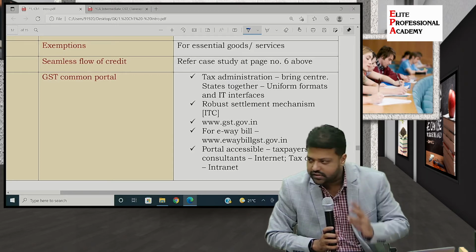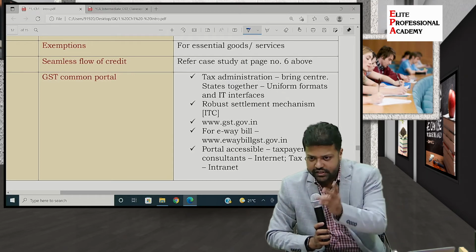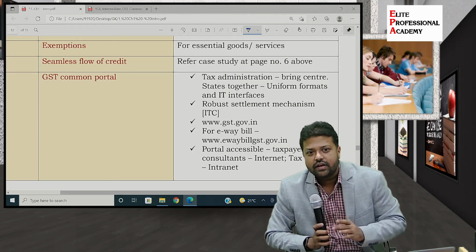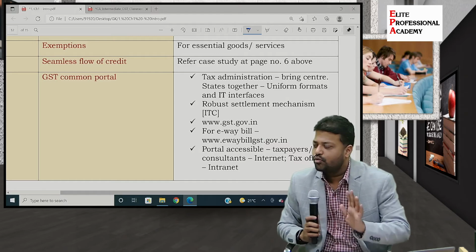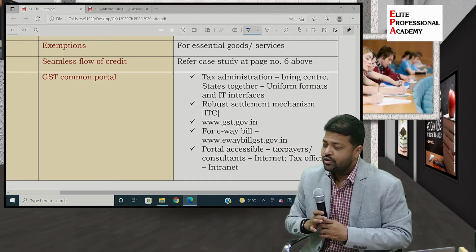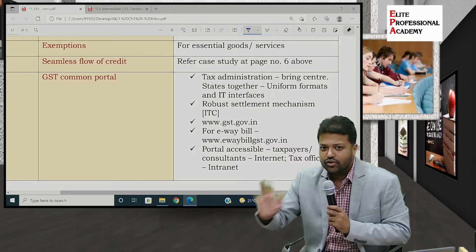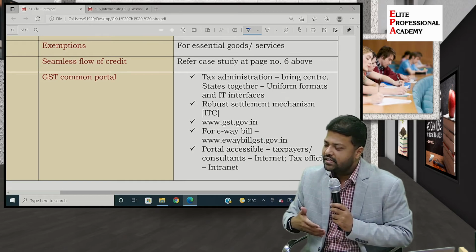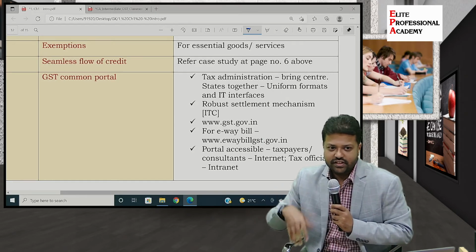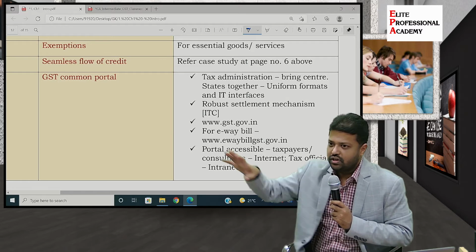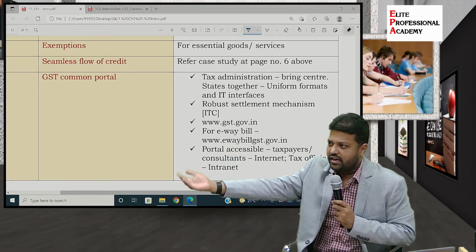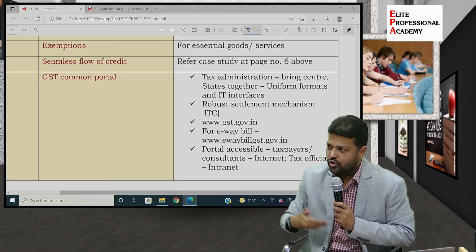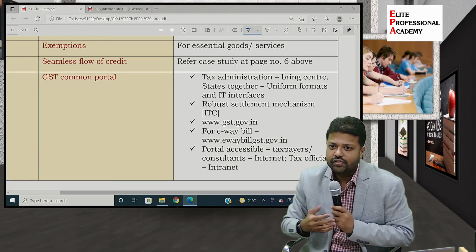Compliance means returns, as you rightly pointed out, registration, and then other things such as litigations, which are also now happening in online mode. During the COVID situation, even personal hearing was not available. What we did is we asked for VC, video conferencing. So authorities were sitting wherever they were. They gave us a VC link, and we used to appear before the authorities through video conferencing.